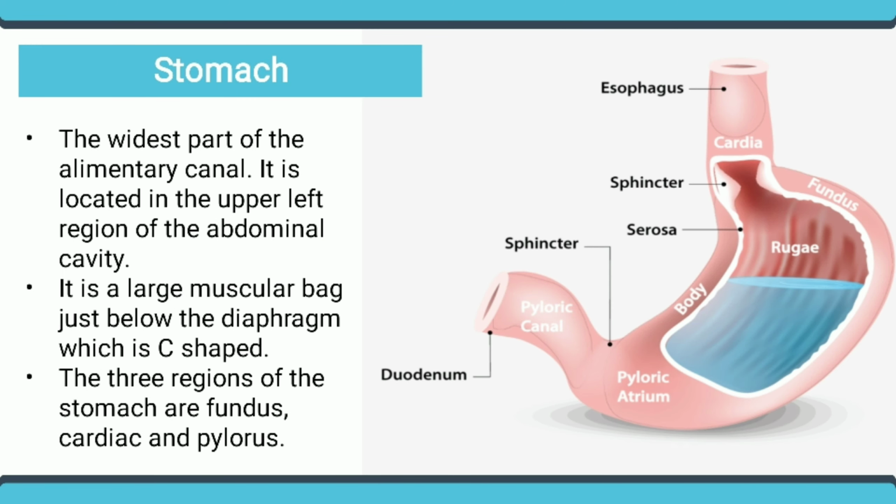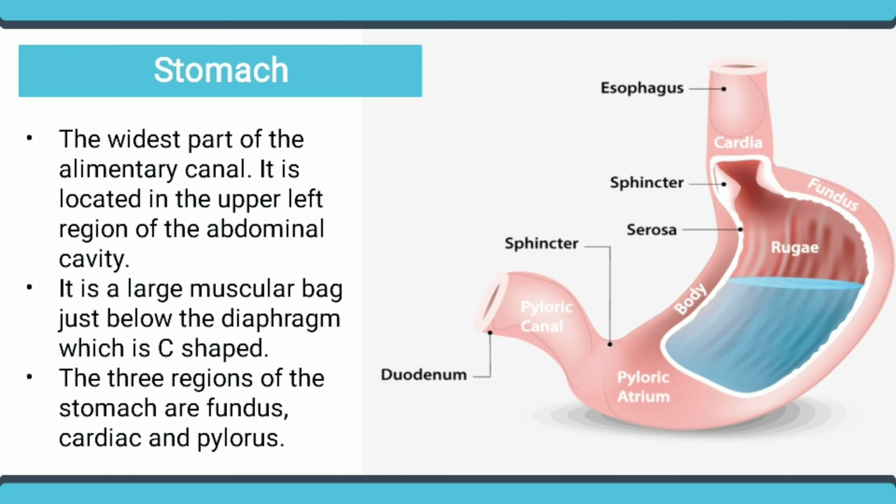Stomach. The stomach is the widest part of the alimentary canal. It is located in the upper left region of the abdominal cavity. It is a large, C-shaped muscular bag just below the diaphragm. There are three main regions in the stomach: fundus, cardiac, and pylorus. The fundus is superior to the cardiac region. It temporarily stores air that entered the stomach while swallowing. The esophagus opens into the fundus.